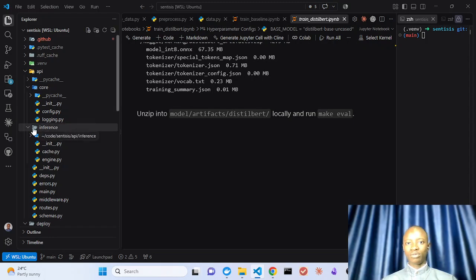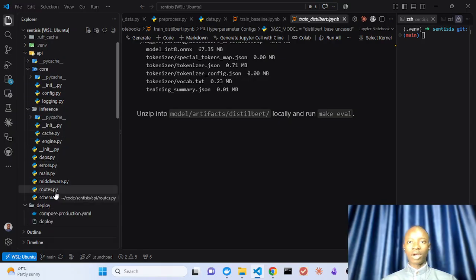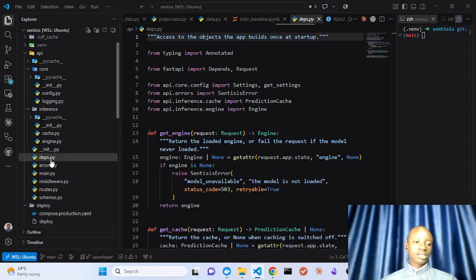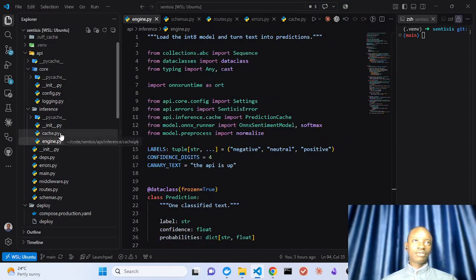So the API was built with FastAPI. FastAPI handles everything. We have the entry point, which is main.py, and then the middleware, the schema, the config, and the inference file, which includes the ONNX runtime for serving the DistilBERT model. I also did the routes for batch predict, health, ready, the endpoints, dependencies, the engine, and the cache for Redis.